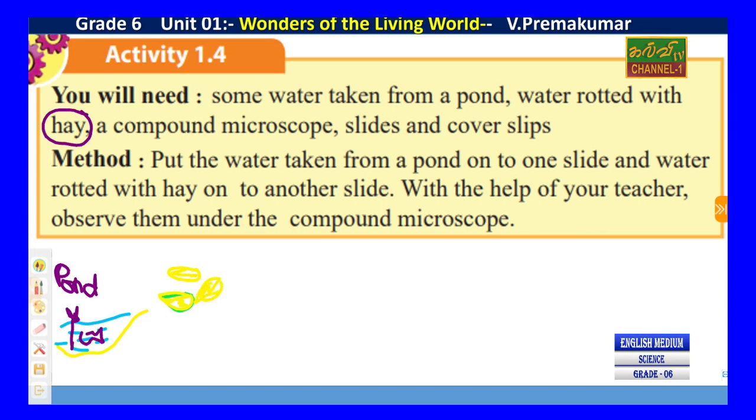Then it is going to grow. In a certain stage, it will give us paddy again.